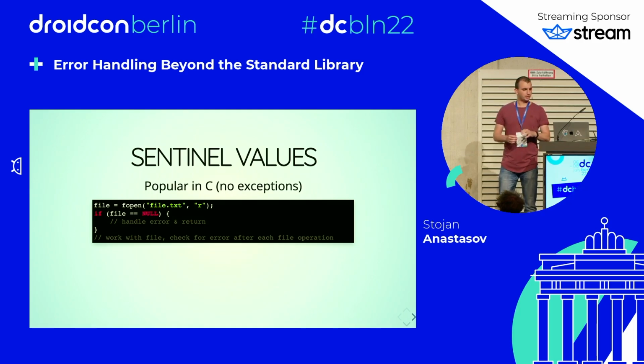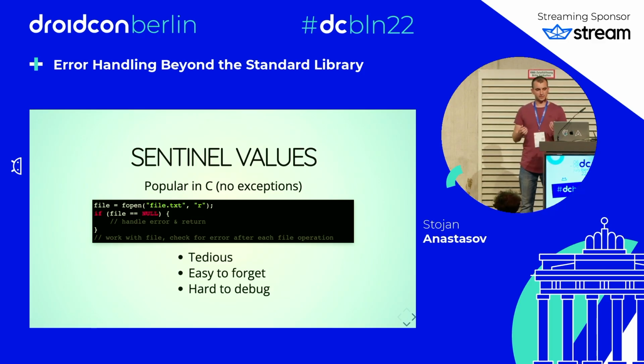Sentinel values were popular in the C language. It didn't have exceptions, so people had no other choice but to return sentinel values. For example, here, the fopen function can fail if the file doesn't exist, and developers have to remember and check for this special value, in this case, null. And only if it's not null, they can do their logic. Note that unlike Kotlin, C doesn't have null safety, so the compiler here doesn't help you a lot. And this is tedious, easy to forget, and hard to debug.